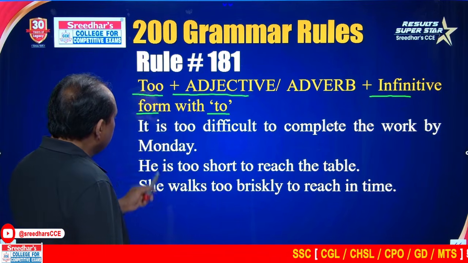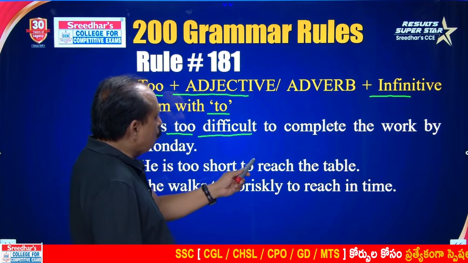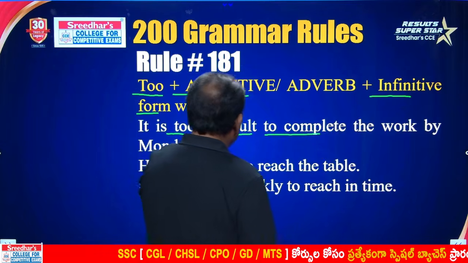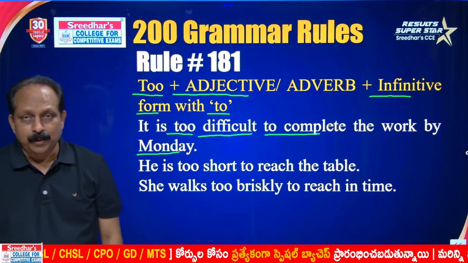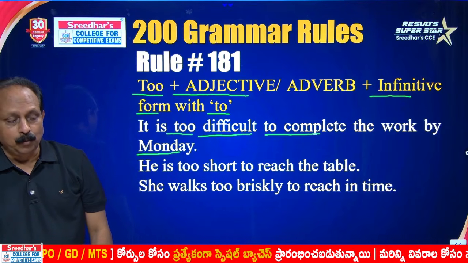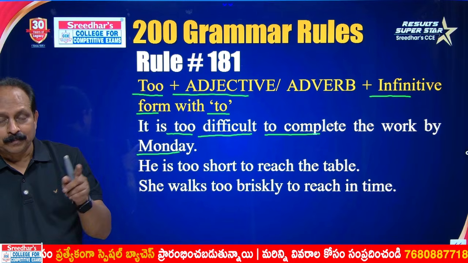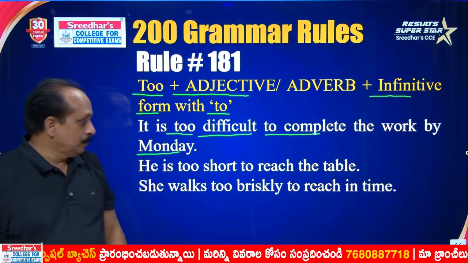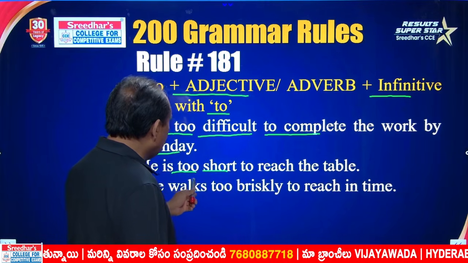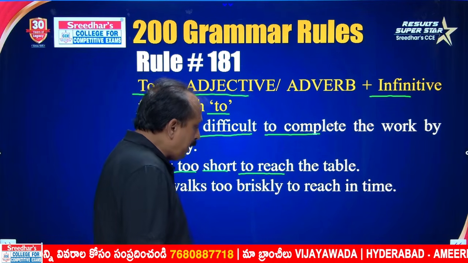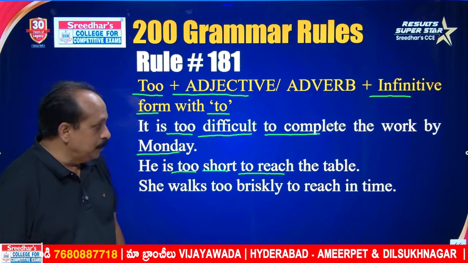Look at the pattern. It is too difficult to complete the work by Monday. Difficult is an adjective, too difficult, then infinitive with to. So what is the pattern here? Too plus adjective plus basic form or infinitive with to. Too difficult to complete. Too difficult to accomplish. Too difficult to do. He is too short to reach the table. Too short: too plus adjective plus basic form or infinitive with to. He is too short to reach the table.